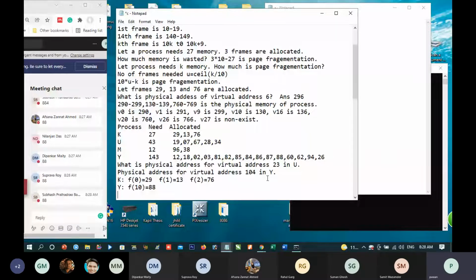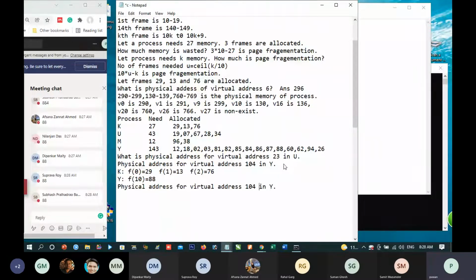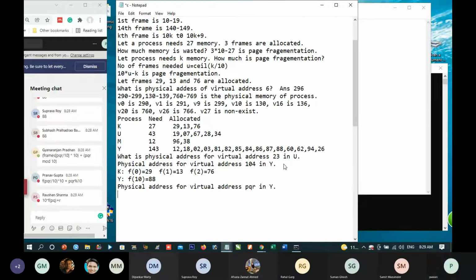Now we shall try to write a general formula. Physical address for virtual address PQR in Y. Can you write a general formula? Much simple, much simple.